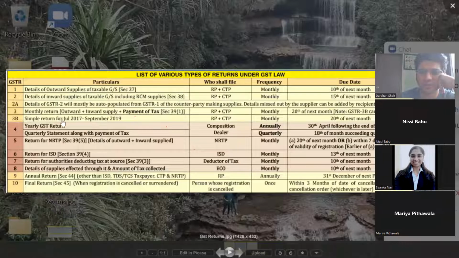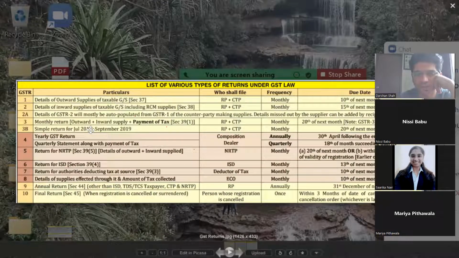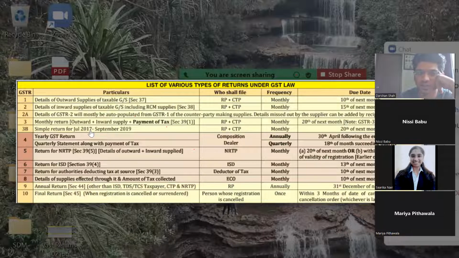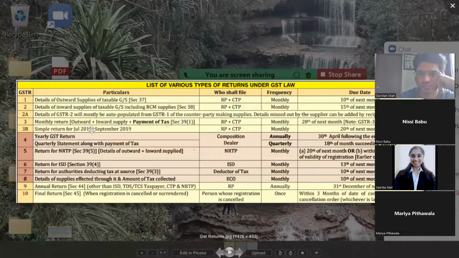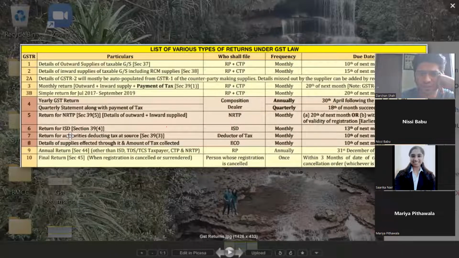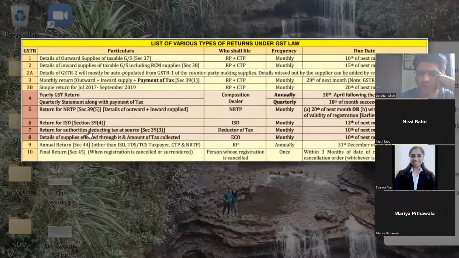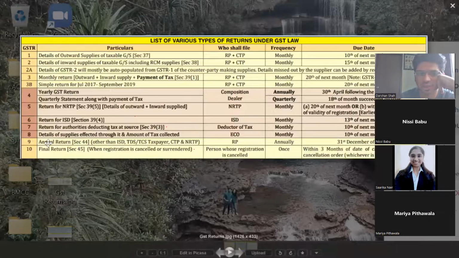GSTR 3B was for the quarter of July 17 to September 19. That was needed because in this period there were a lot of changes. So it is not needed now. We'll skip 3B. This 4, 5, 6, 7, 8 I'll explain later because it is for other persons. Let us go to GSTR 9 and GSTR 10.